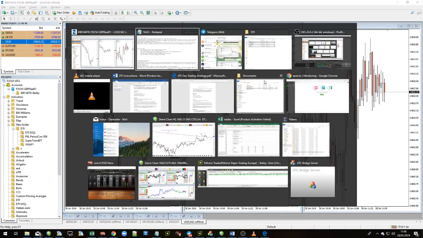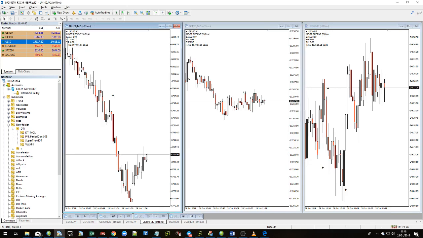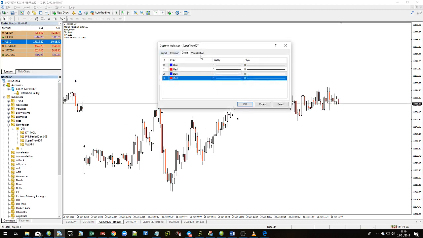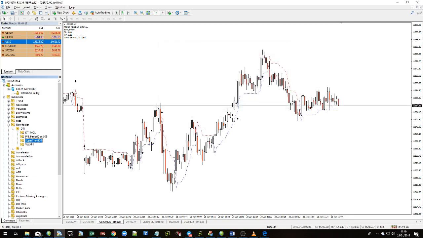That has gone through how to do all of the things we looked at. So we've copied and pasted the files, we've opened up a 2 minute chart, we've put all of the main indicators on the chart, entered the password and saved a template. Before we finish up, we may as well just drag and drop the other 2 on as well. So the super trend drag and drops. There are no inputs on this. You just simply drop it on and that's it.